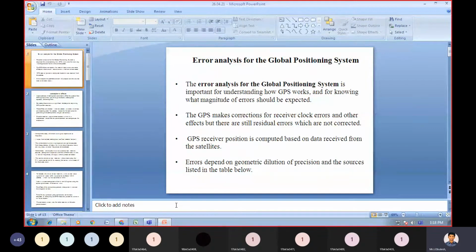The error analysis for the global positioning system is important for understanding how GPS works and for knowing what magnitude of errors should be expected.